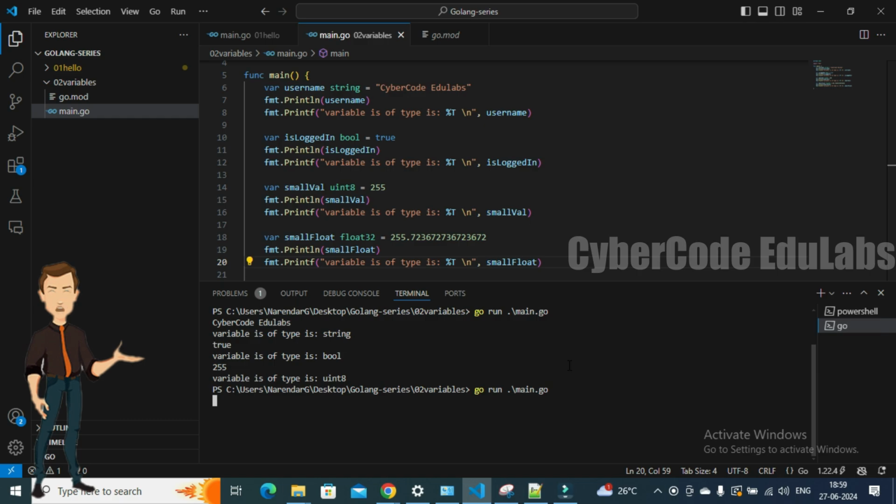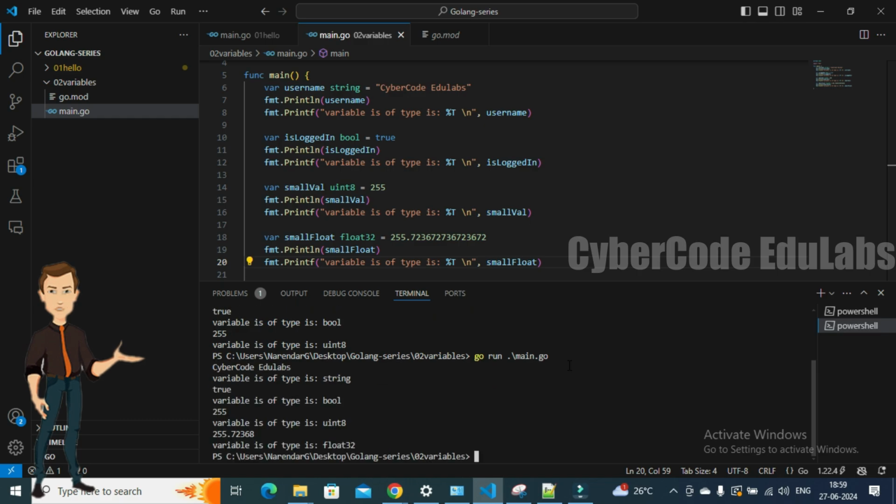Let's run this one. So let's see what is the most expected output that you see from float 32 here. This is the most important thing that you should know about it. If I run and see, I get the type as float32 and the value is 255 and something like 72368. In the case of float32 I get only 5 values after the decimal and the rest of the values are being ignored. But in the case of float64 I get a more precise value here.